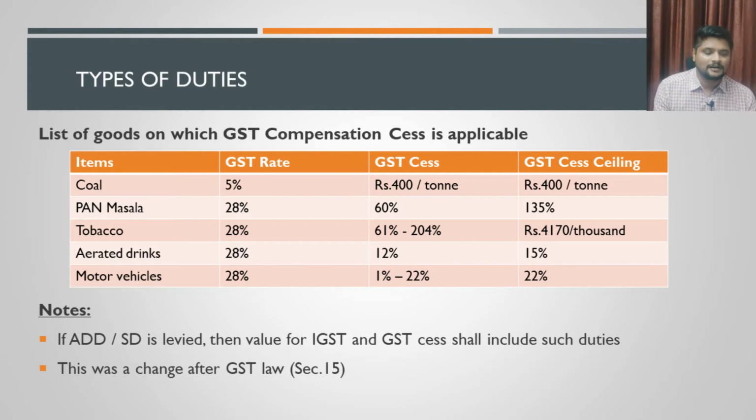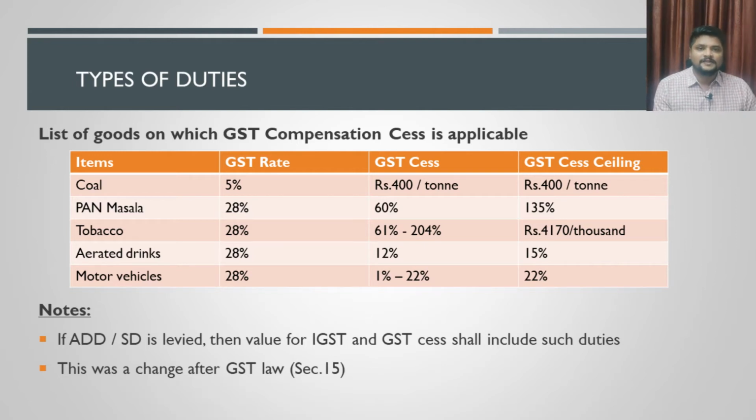The ceiling says rupees 4,170 for every 1,000 rupees. If the tobacco products are purchased for 1000 rupees, then the maximum cess that can be charged on that 1000 rupees is 4170, which is 417% of it, which is very high.